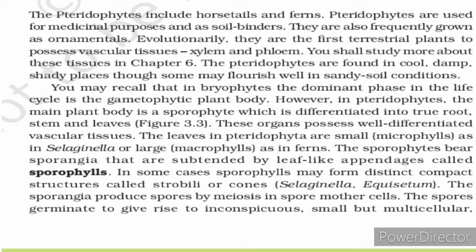Roots, stems and leaves are more differentiated in pteridophyte plants. These organs possess well differentiated vascular tissues. The leaves in Pteridophyta are small as in Selaginella or large as in ferns.